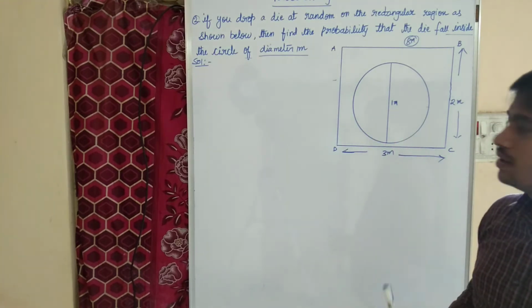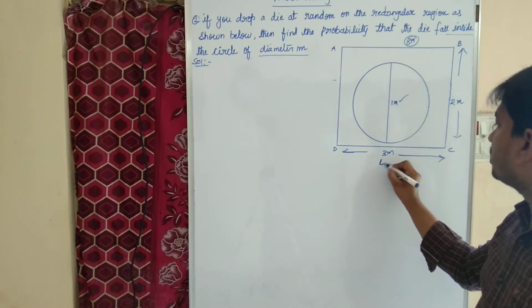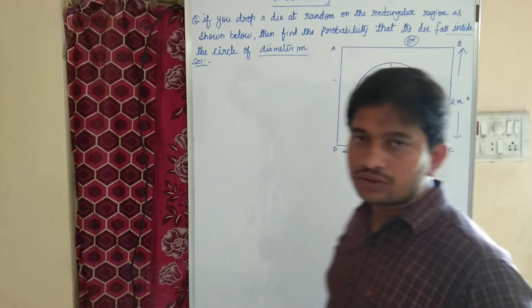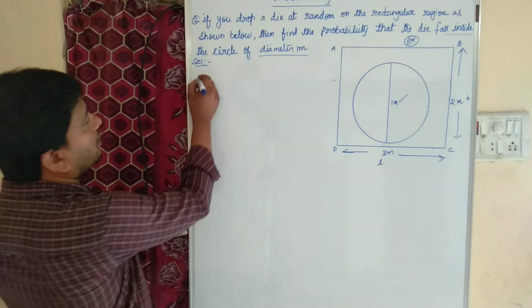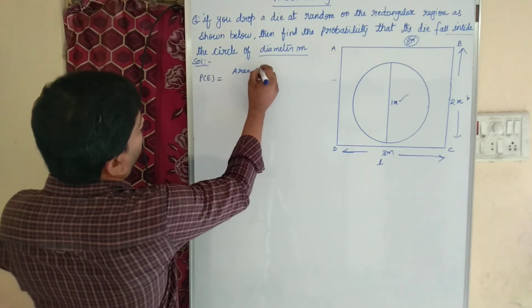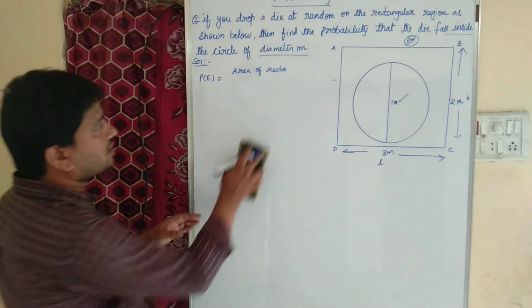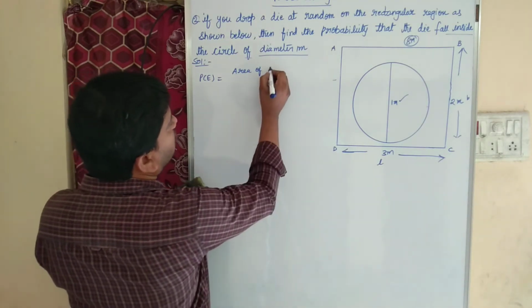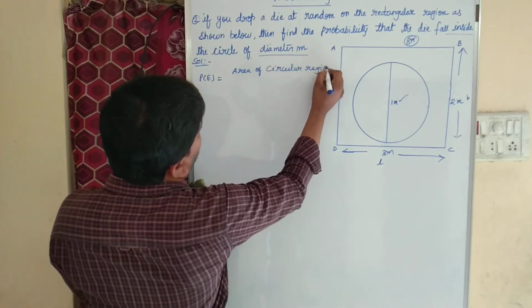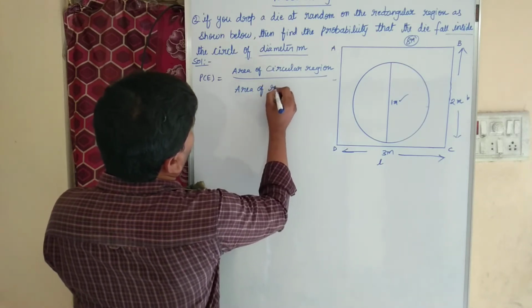The diameter is 1 meter, and the rectangle's length is 3 meters and breadth is 2 meters. So they are asking to find the probability P of E equal to area of circular region to the area of rectangular region.